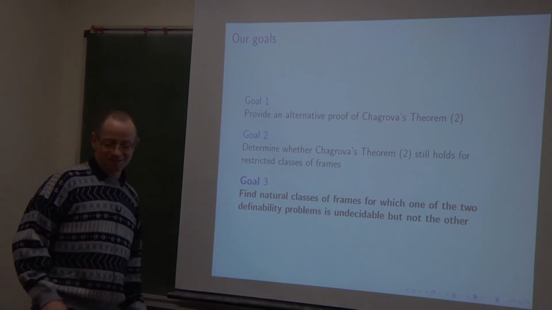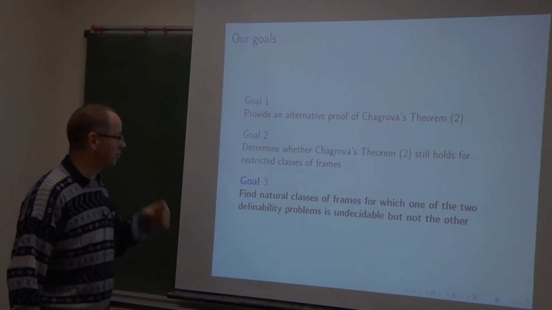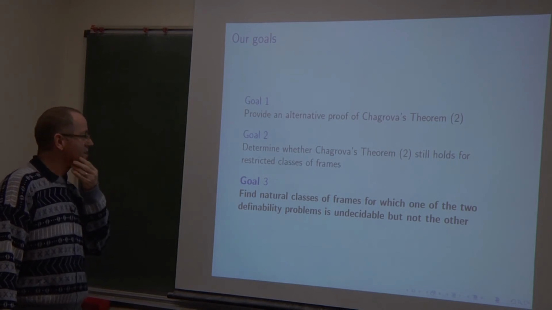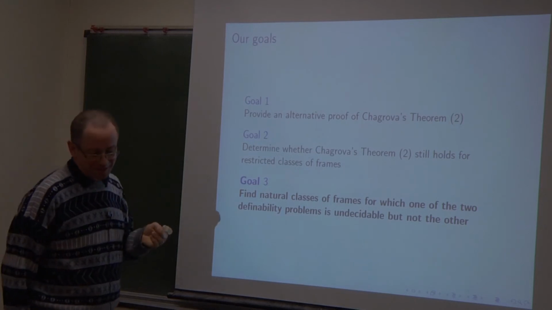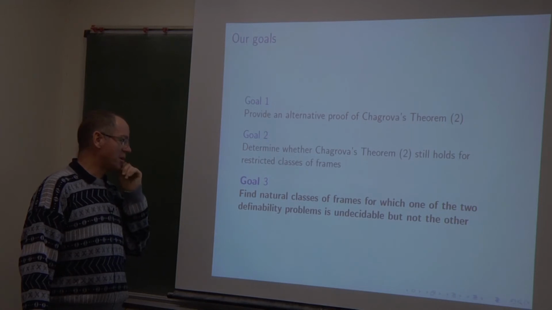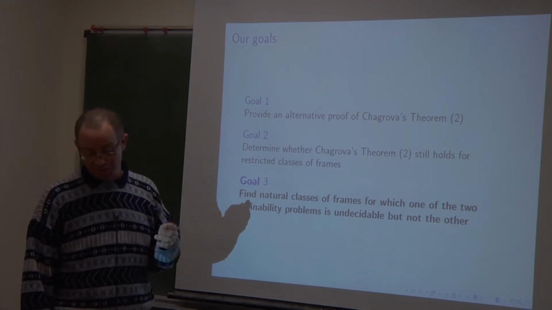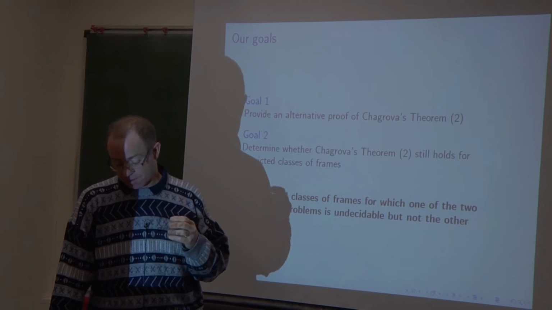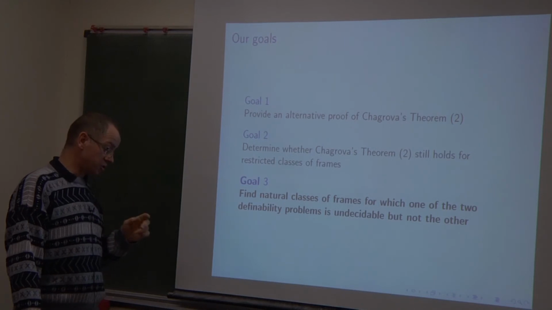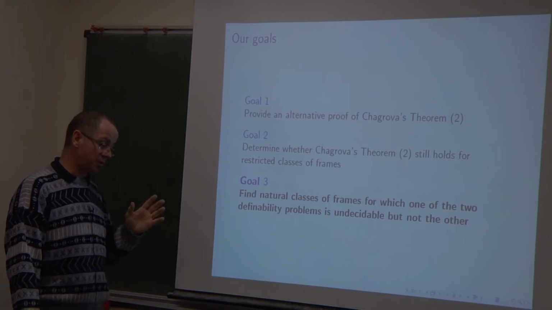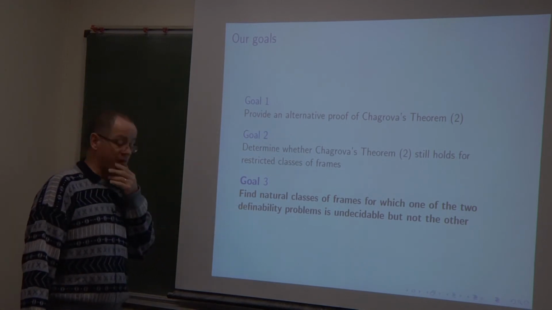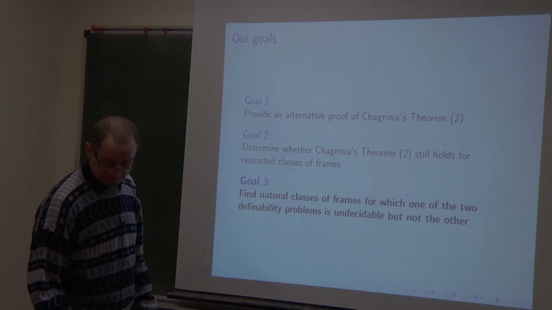And now we will try to show the third goal. Is it possible for some classes of frames, to show that modal definability is decidable and first order definability is undecidable, or the other direction?